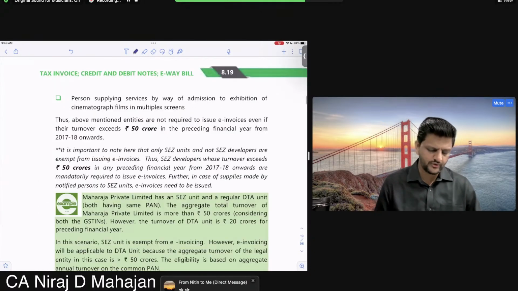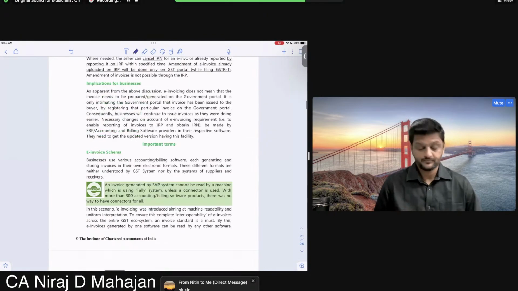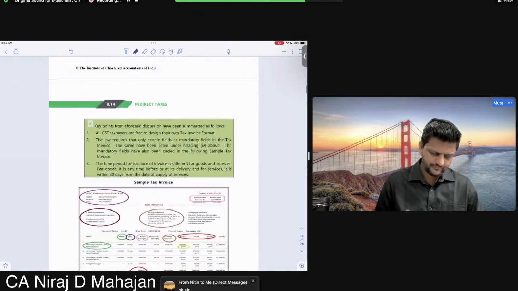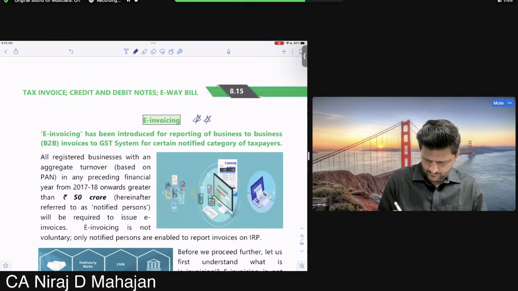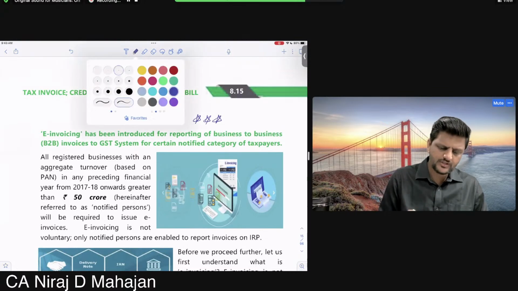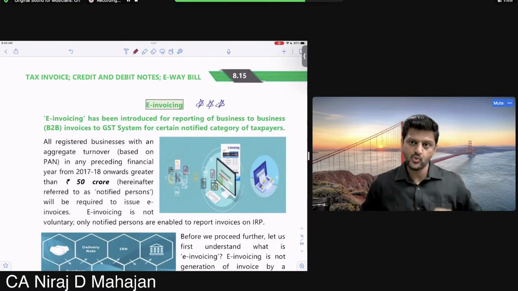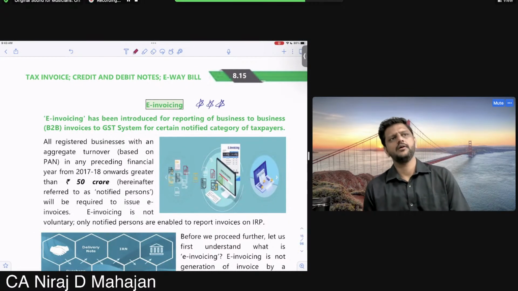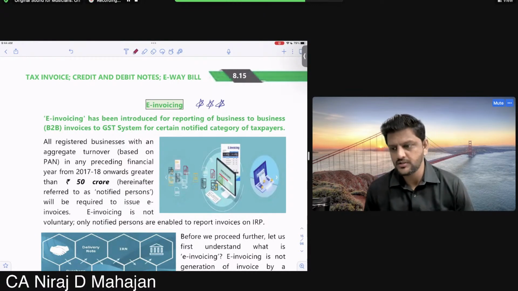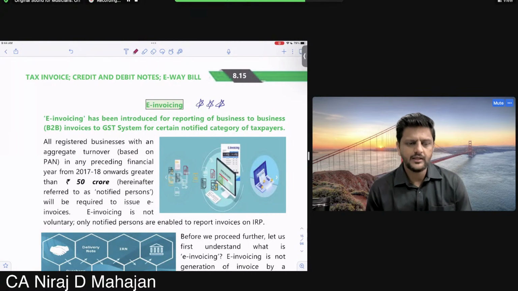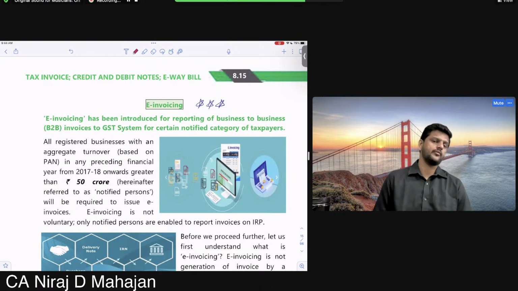Now, children, we are going to go to a very headache part. Okay, headache. Be very careful now. Okay, chalo. Because this is what is going to be in future also. I mean, this is going to be every invoice in India in future. Right now it is already applicable at some level, but every invoice, at least from B2B, the department will have record of the same. Every invoice I'm talking about.